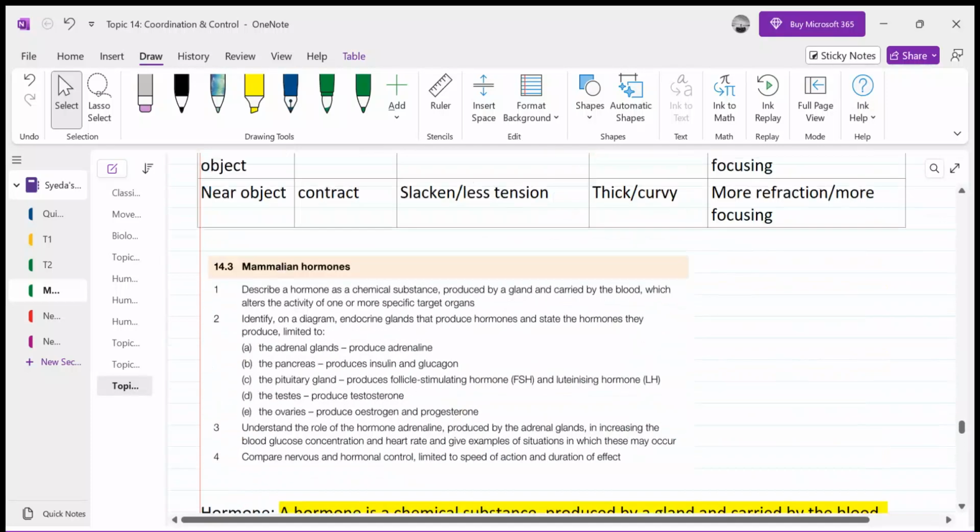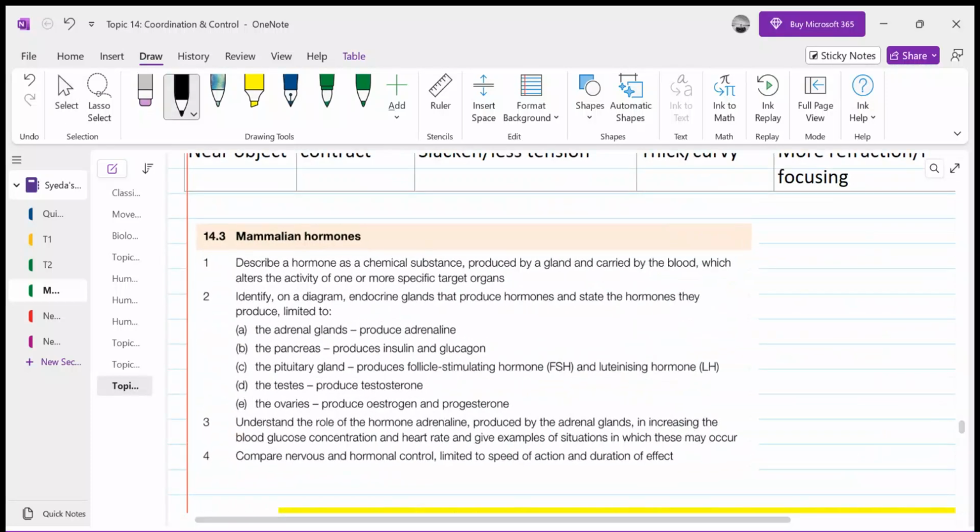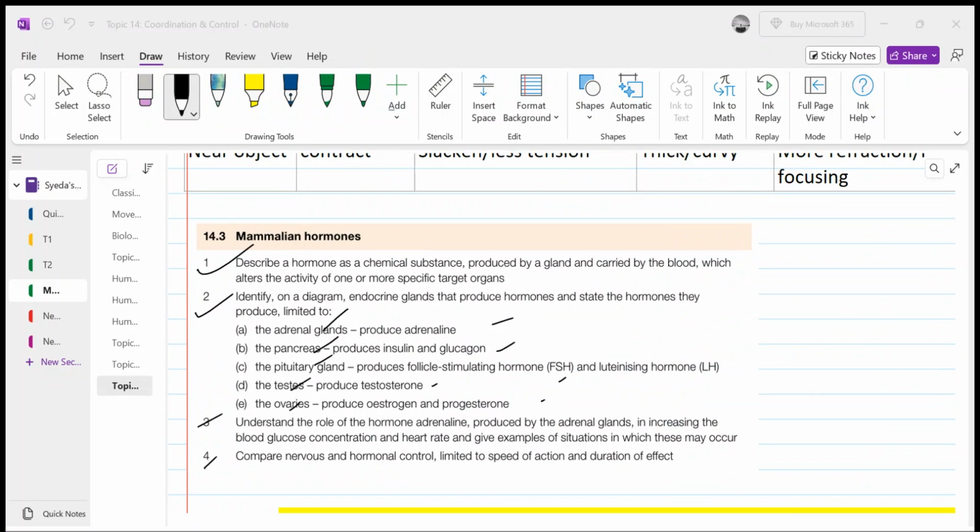And if you see the syllabus content, we have finished the hormone description. We have also done the description of the diagram: adrenal gland, pancreas, pituitary gland, testis, and the functions of the hormones they are releasing. Then we also discussed the role of the hormone adrenaline and the impacts it produces. We also compared nervous and hormonal control, limited to speed of action and duration. We have done that, right? So this completes our hormones topic, right?